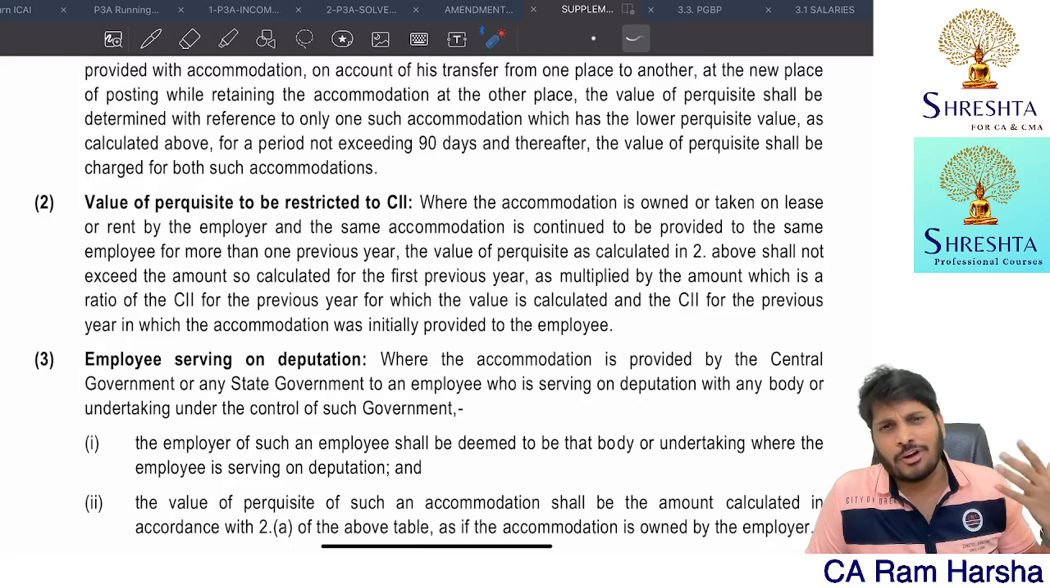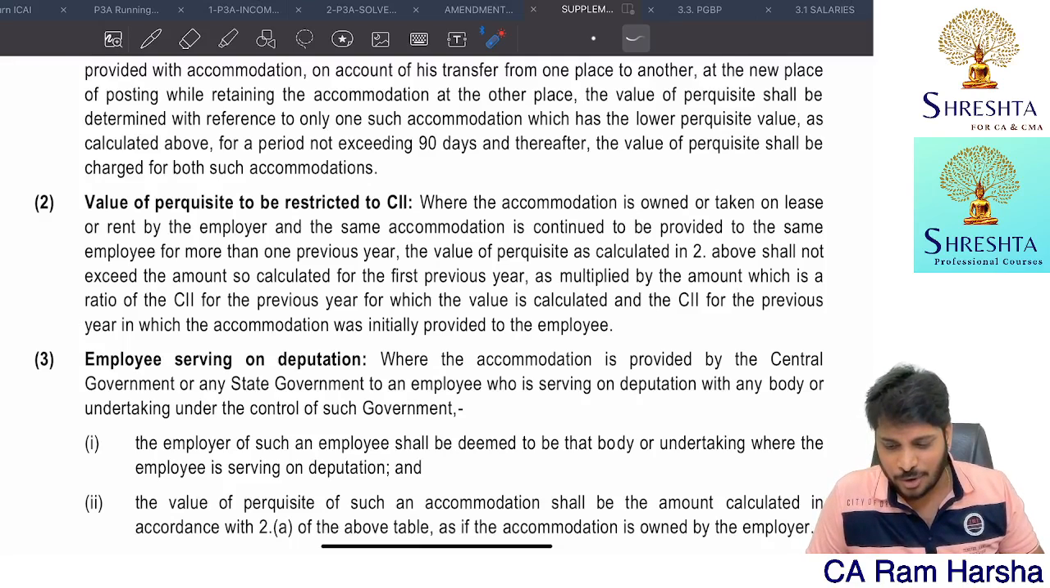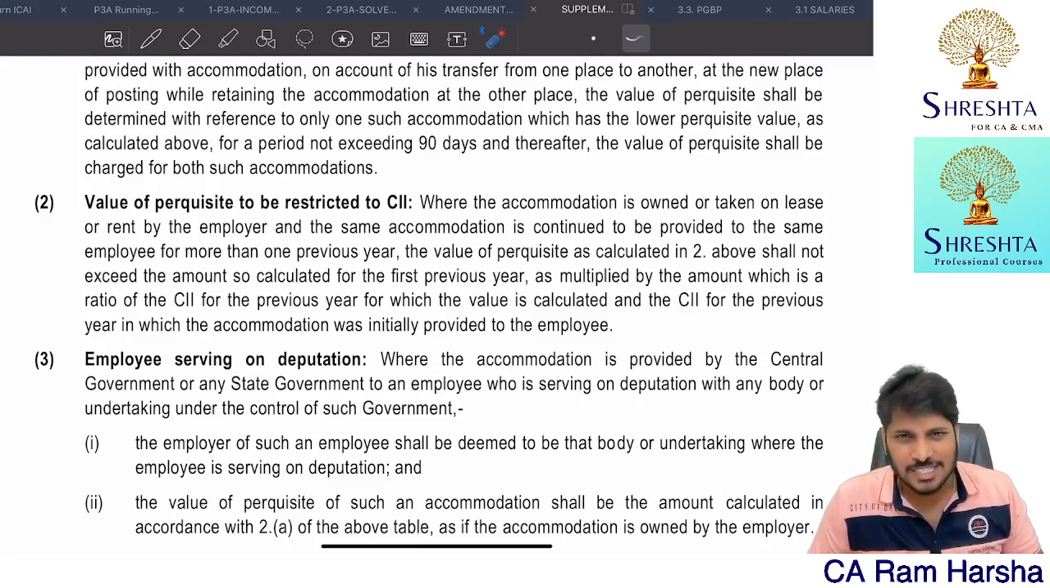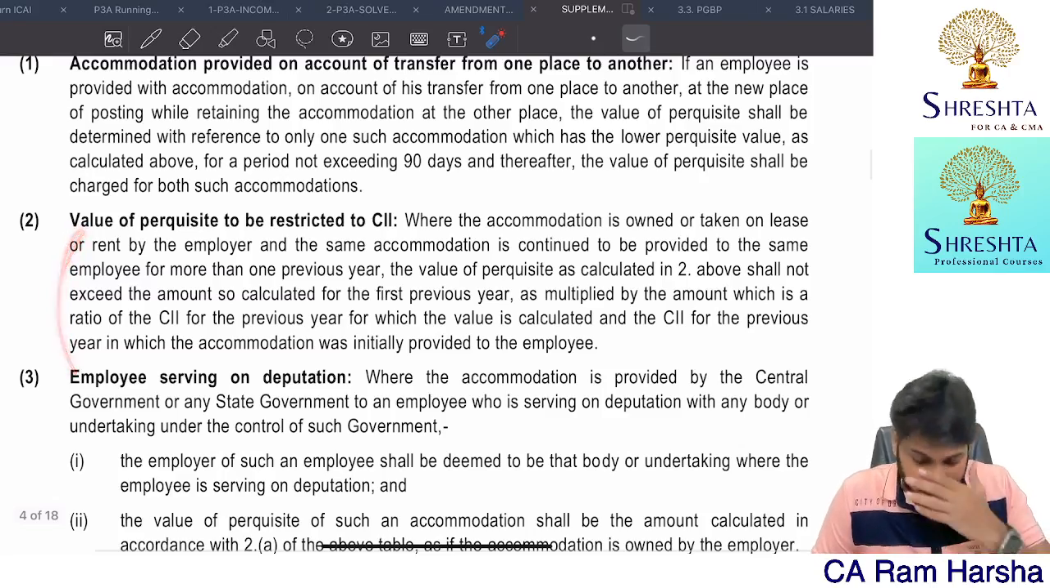For a government employer, generally no problem. So for a government employee, the license fee concept is there. For private employers only, this problem arises.